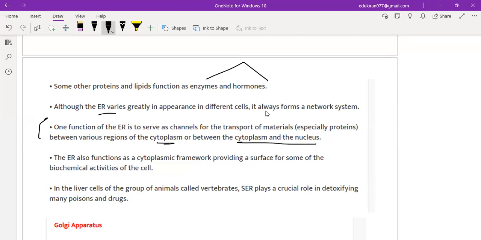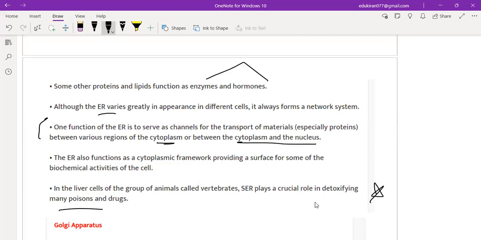Clear? And ER also functions as cytoplasmic framework, providing a surface for some of the biochemical activities of the cell. So whatever biochemical activities the cell is performing, who is responsible for that? ER. And in the liver cell of a group of animals called vertebrates, SER, the smooth one, plays a crucial role in detoxifying many poisonous substances.